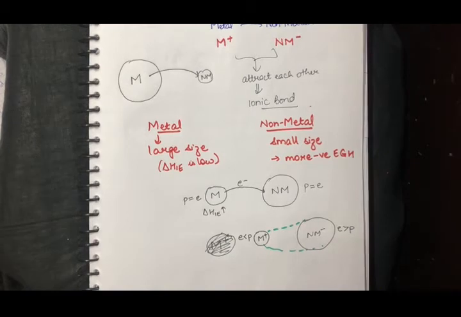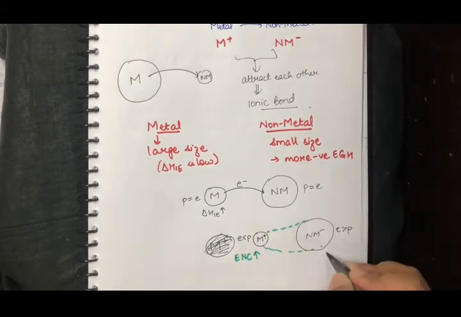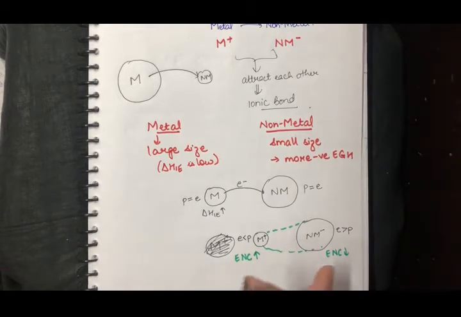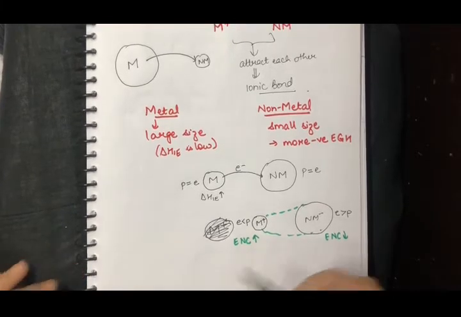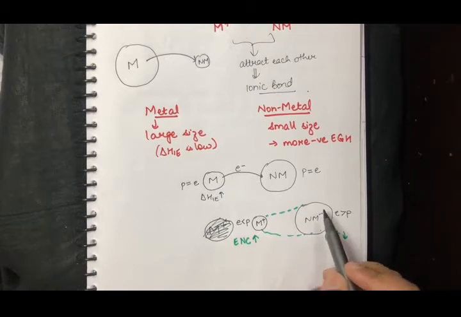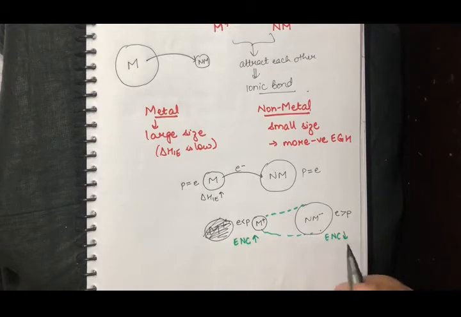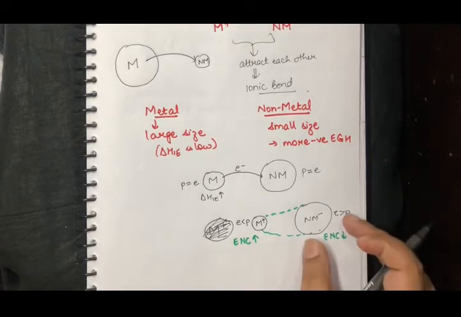Why? Because I said the effective nuclear charge here is more, and here the effective nuclear charge is less, after the addition of an electron here and after the removal of an electron from here. So when I'm talking about this, here the effective nuclear charge is even more than before. So now what will it do? It will start attracting the extra electron that it has sent here, and this would polarize or distort the electron cloud of the non-metal.